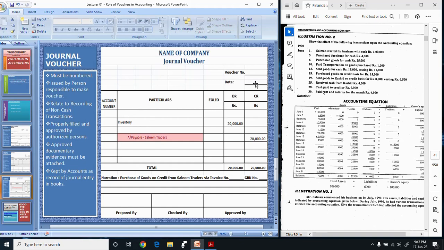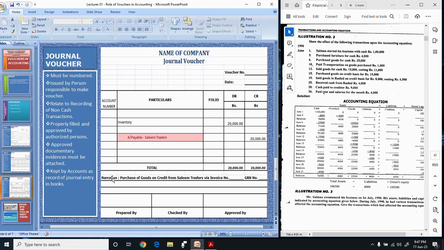In the date column you will mention the date of the voucher. Here you will mention the voucher number. Here you will mention the account numbers. In the particulars columns you will mention the account debited and account credited, and below and in front of this you will mention the amount debited and amount credited. Here you will mention the ledger folios.